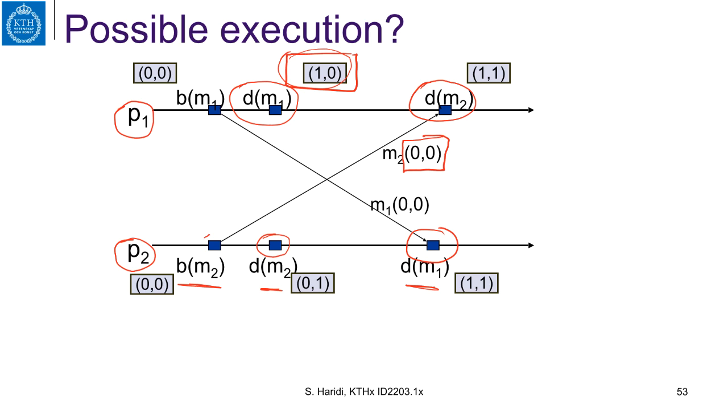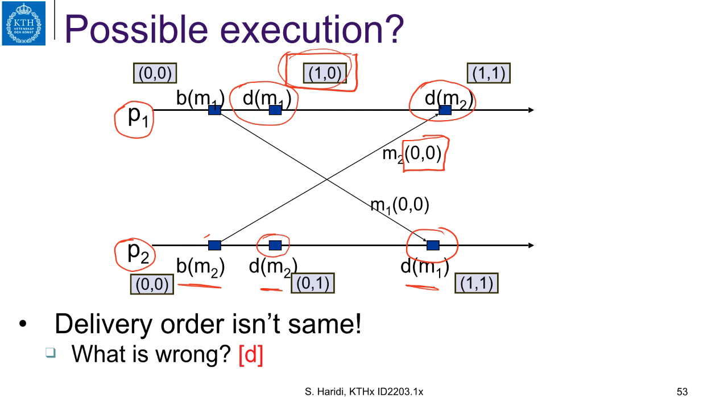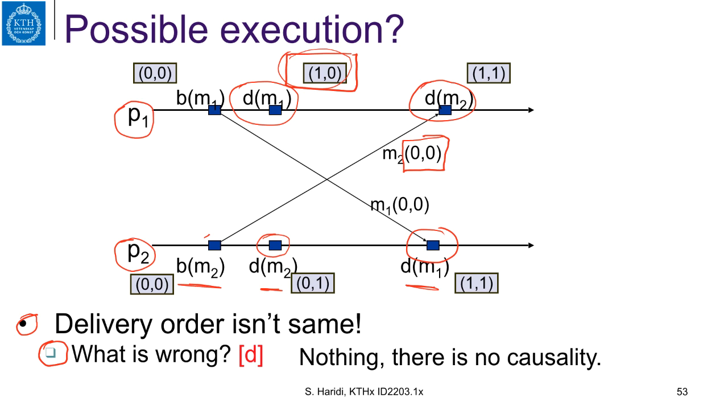So is something wrong with that? As you notice, the delivery order isn't the same. So what's wrong? Actually there is nothing wrong, because these two messages that have been broadcast, M1 and M2, have no causality among them, and therefore they could be delivered in any order at different processes. So causal order broadcast does not mean that all messages will be delivered in the same order.